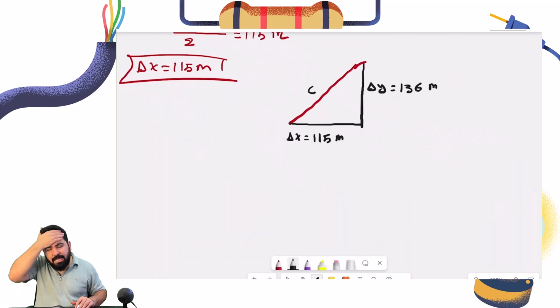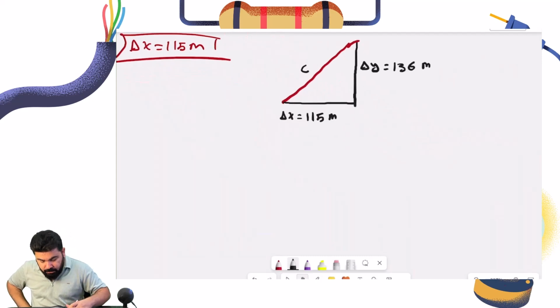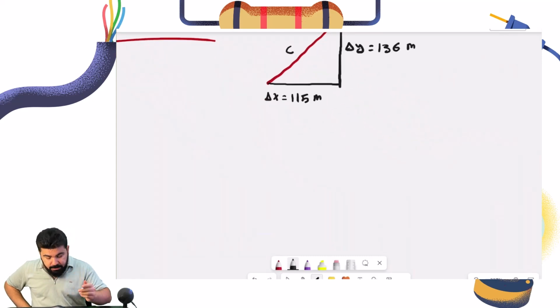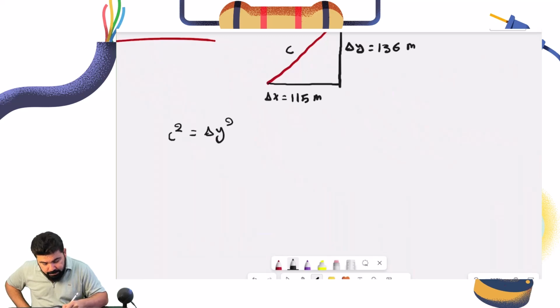You can give it any name, it doesn't matter, as long as you don't make any mistakes in the calculation. So we're going to say c squared is equal to delta y squared plus delta x squared.